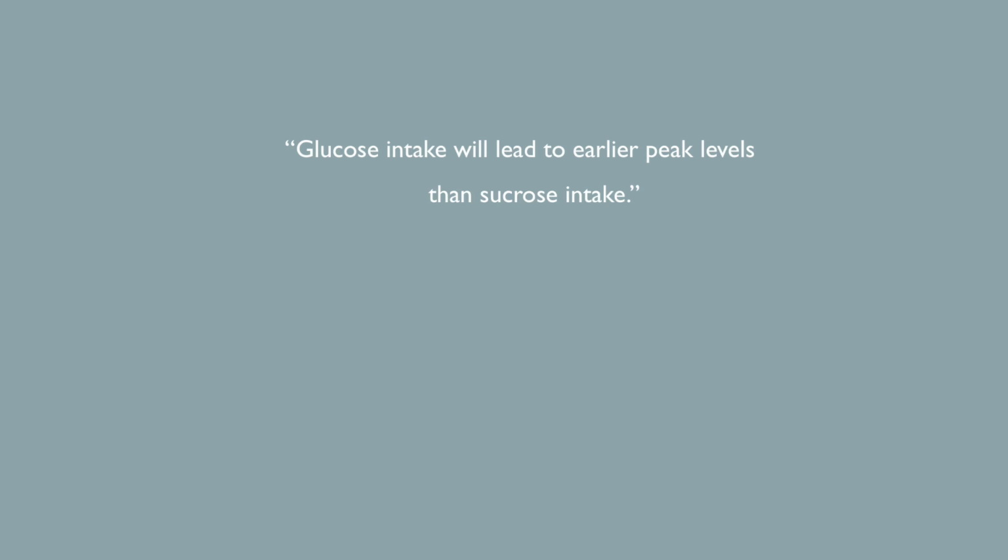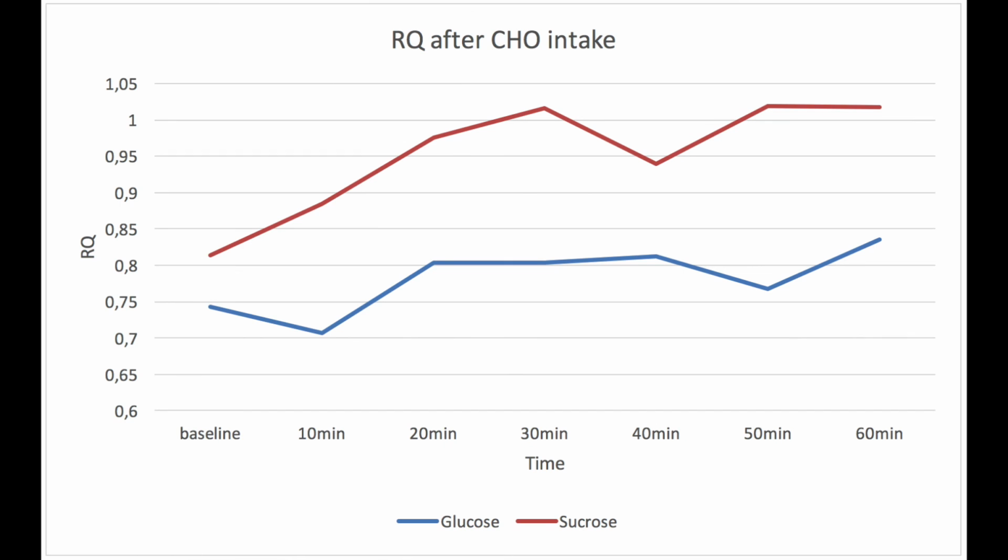In our hypothesis, we stated that glucose intake will lead to earlier peak levels than sucrose intake, since sucrose needs to be converted to glucose and fructose first, and fructose has a lower postprandial insulin response than glucose. This is in contradiction with our results.